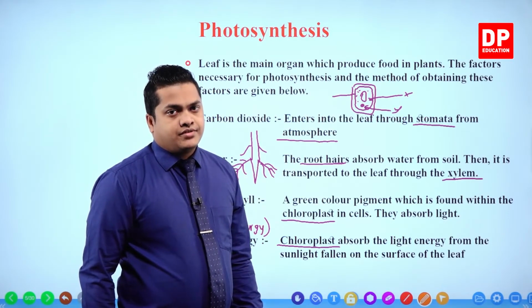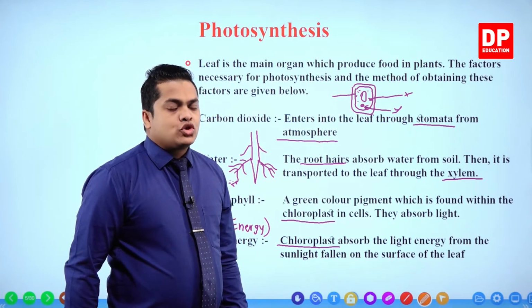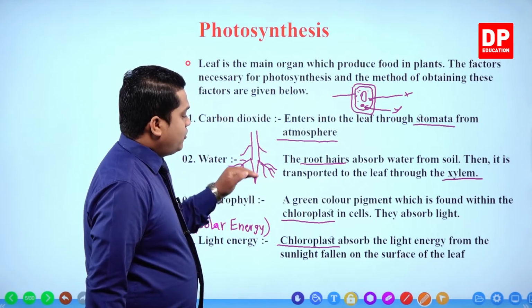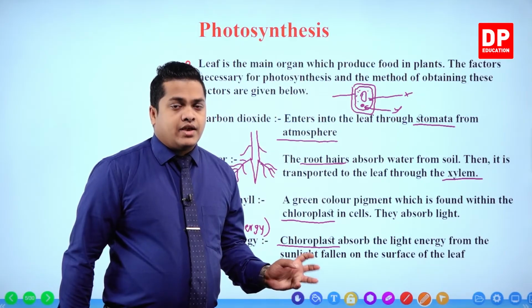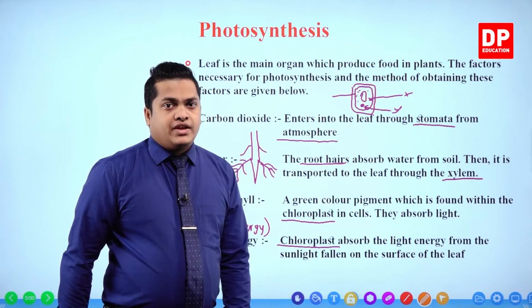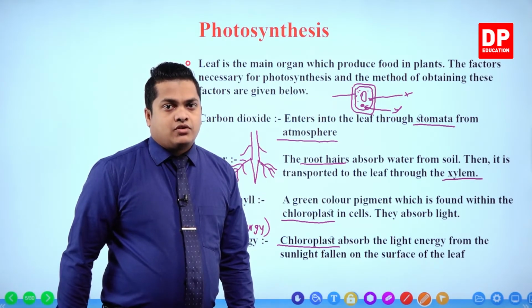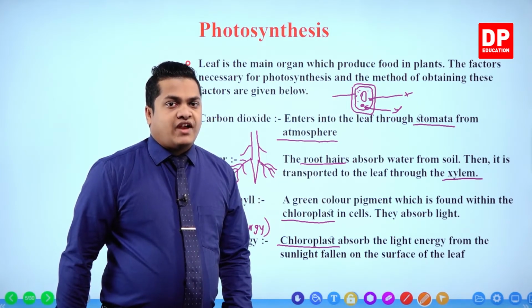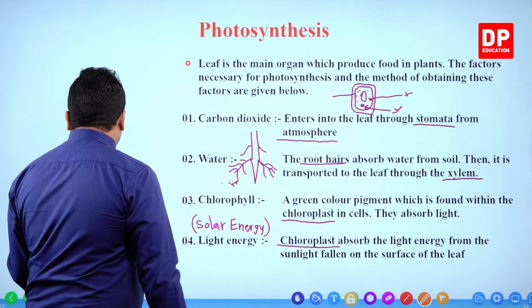From that chemical reaction, food is getting produced and oxygen gas is getting expelled. So my dear children, this is how the photosynthesis process is going to occur. These are the main 4 factors and the way how these things are getting absorbed or obtained from the plant. Right. So this is how photosynthesis is going to occur within a plant and how the factors necessary are getting obtained. Right. So let's move on with the next part.